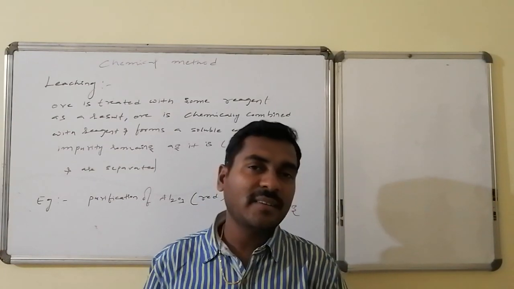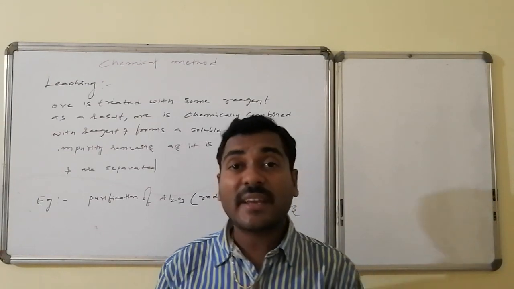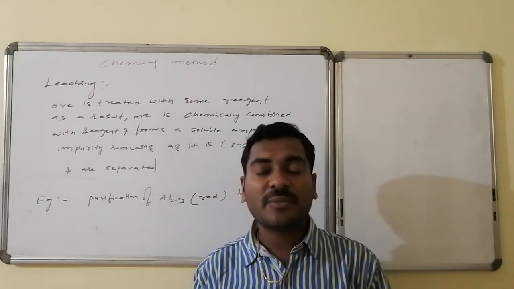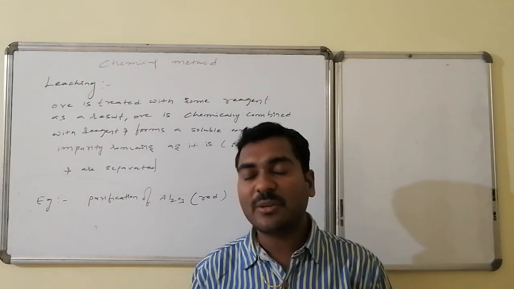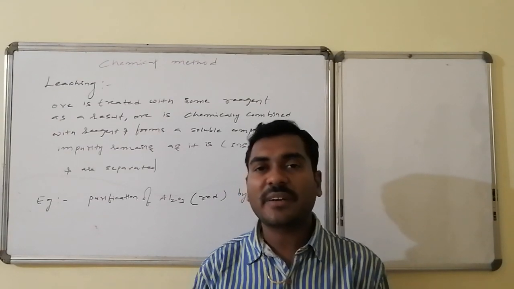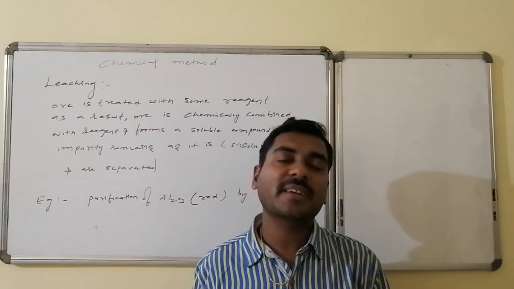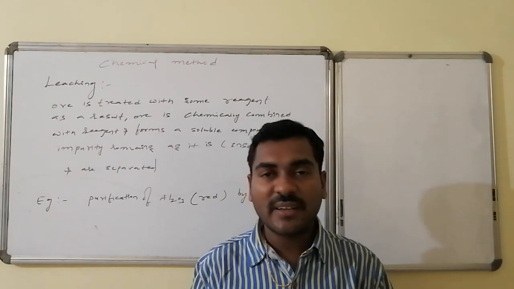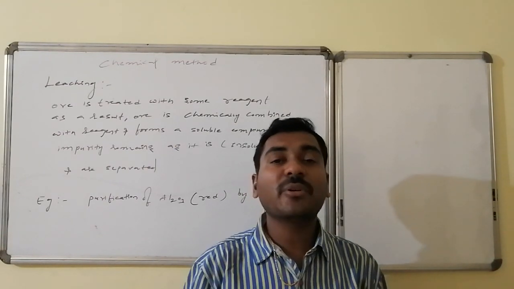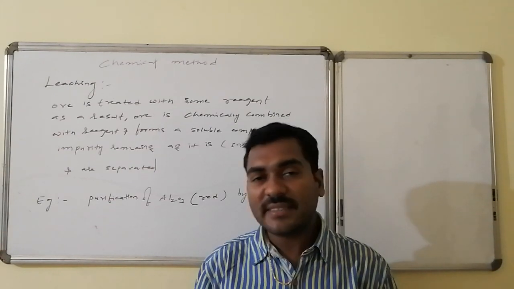As a result, impurities remain as they are, becoming insoluble, whereas sodium hydroxide in combination with alumina forms sodium meta-aluminate, which is a soluble system. Now we can separate the impurities. The sodium meta-aluminate on reaction with some other reagent will be converted to alumina. Thus, we will be getting impurity-free, otherwise partially concentrated, alumina.